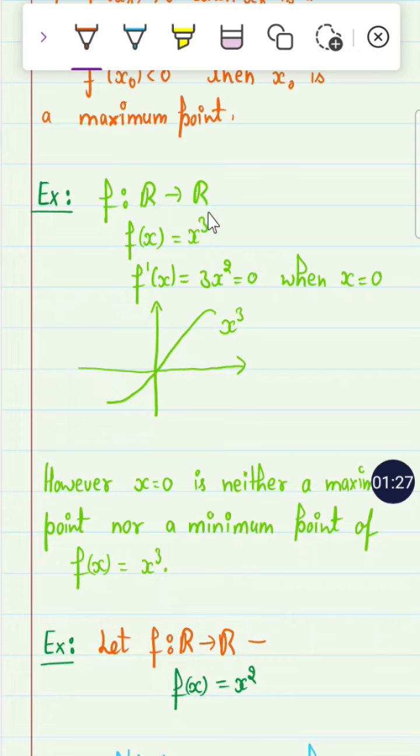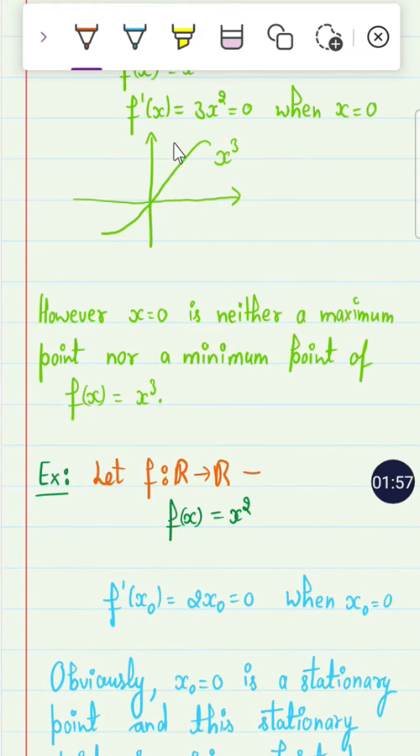Now let us consider this and follow the example. The function from R to R given by f of x equals x cube. Firstly, f dash x is equal to 3x square, so when x equals 0, it is a stationary point. x equals 0 is neither a minimum point nor a maximum point, because the double derivative at 0 is 0. For a maximum the double derivative must be less than 0, and for a minimum it must be greater than 0, so this is not a sufficient condition, right?